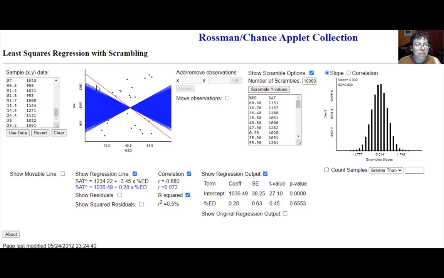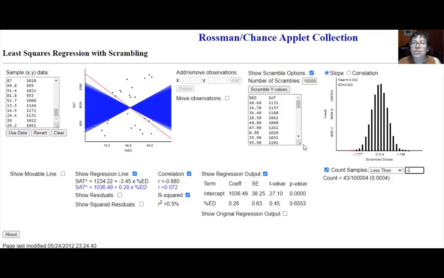As you can see, my slope is outside of that range. And what was our actual slope? Our actual slope is negative 3.45. Well, I can actually count the samples less than, say, negative 3. How many do we get there? None. Okay, just for the fun of it, negative 2. How many do we get there? 43. So we got 43 out of 100,000 simulations, or about 0.04%.